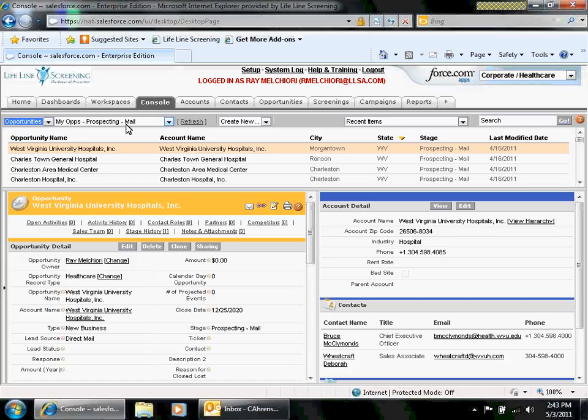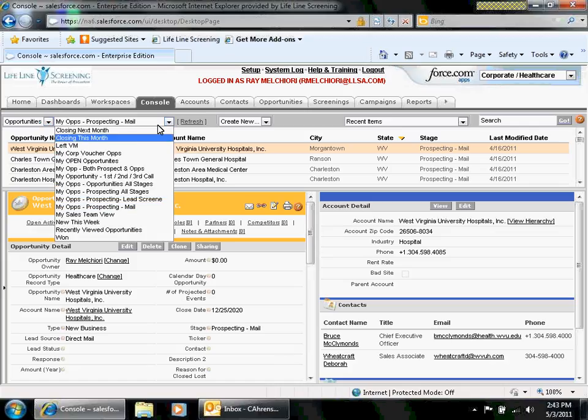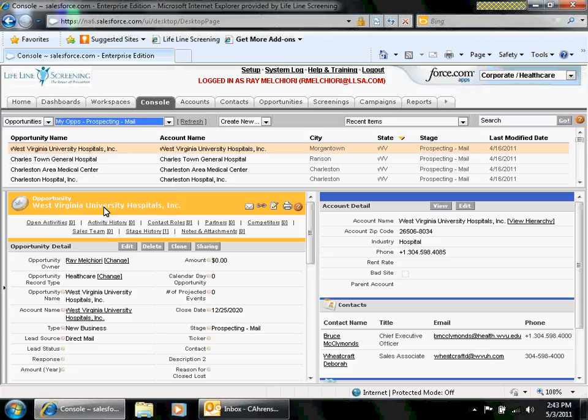Next, these are your different views. So what we've done is we say, I want to see all of my opportunities that are in the stage of prospecting mail. And then I can click on Refresh. And here's where we sorted by city and by state, depending on when and how you want to work it. And I also added a last modified date in here as well, in case you wanted to sort by that.